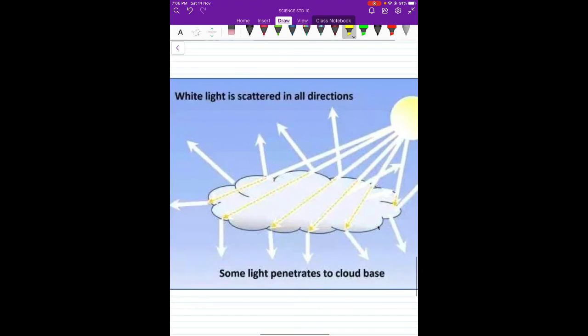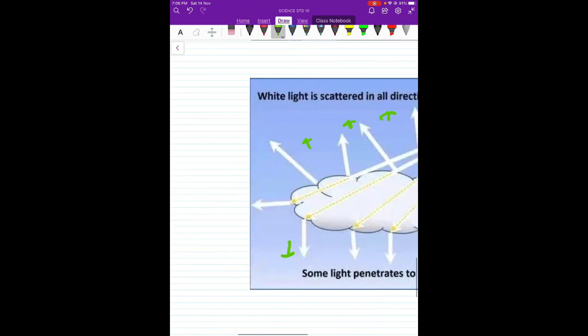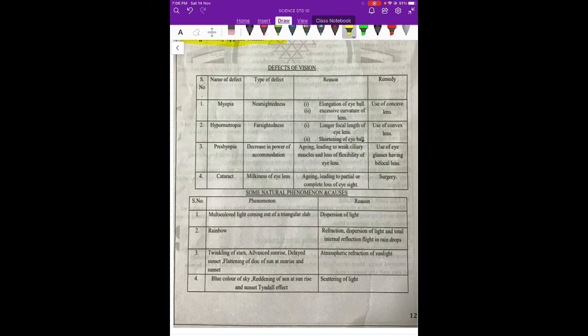So it is scattering light. Everywhere it is scattering light, so it is white light. White light is seen because all colors are being scattered equally. So this is the reason why clouds appear white.